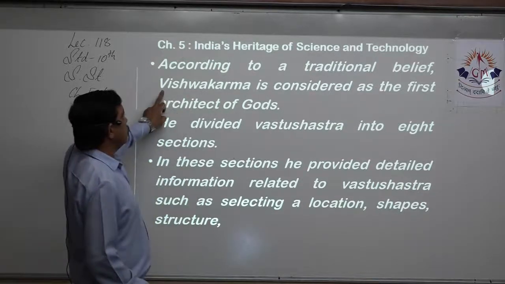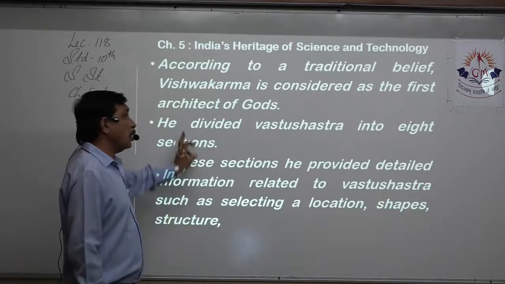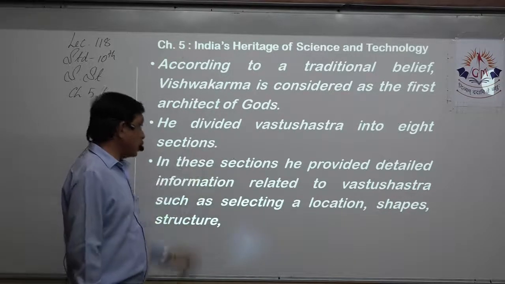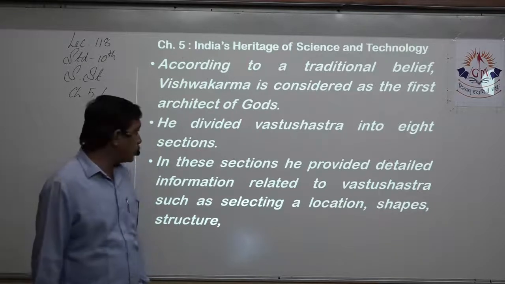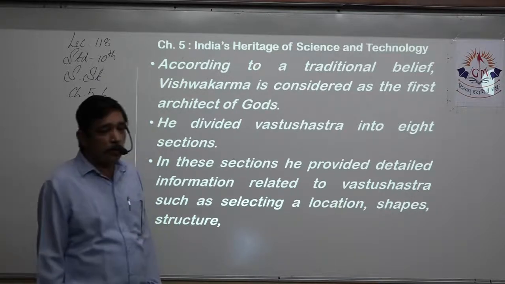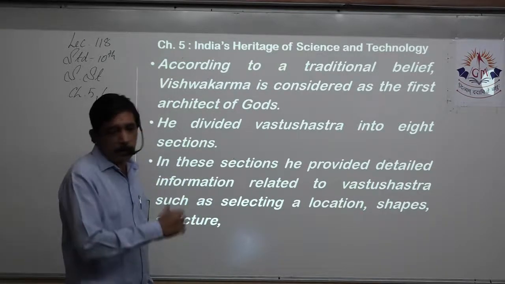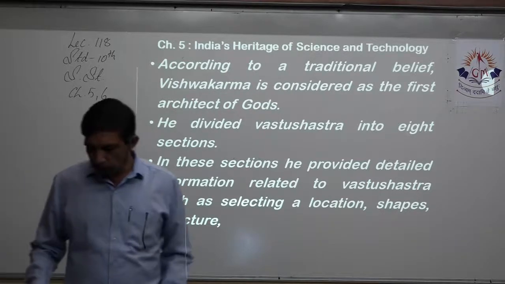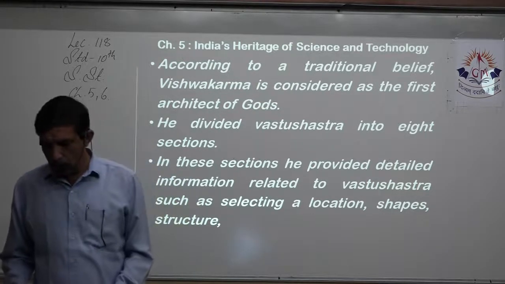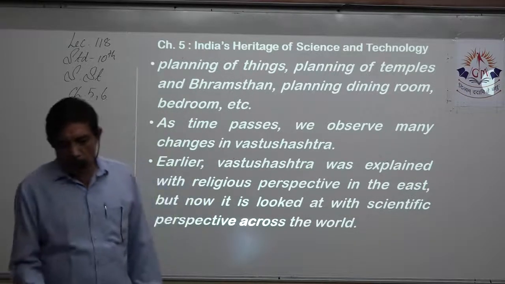Vishwakarma is considered the first architect of God. This is objective. He divided Vastu Shastra into 8 sections. This is also important. In these sections, he gives detailed description and information related to Vastu Shastra and for selection of location, shapes, and all those things. Planning of things, planning of temples, all those things.